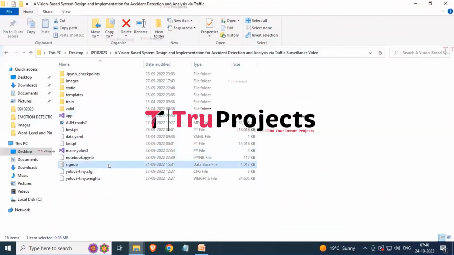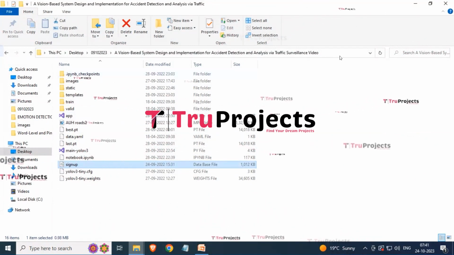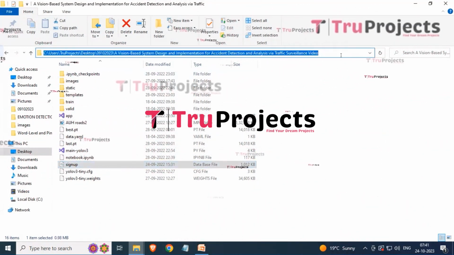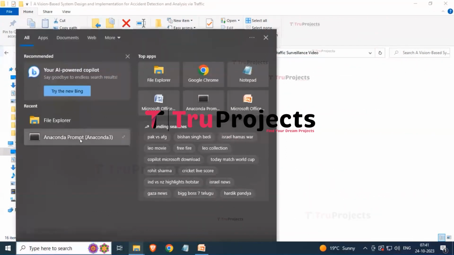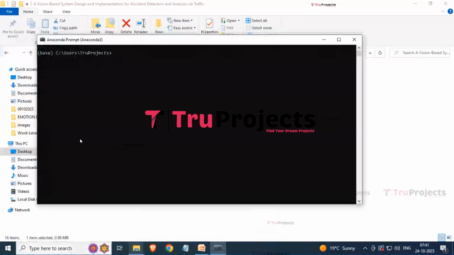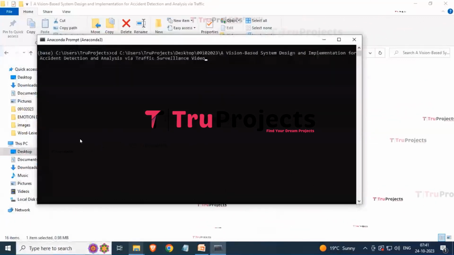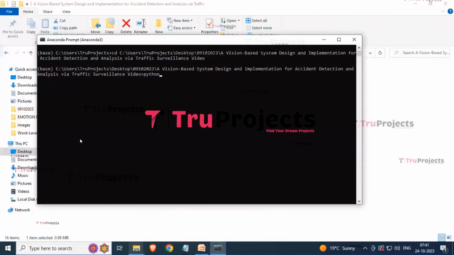Next here we have the signup.db file. This file appears to be the database file which is used to store the information. So now just click over here and copy the path. Open the Anaconda prompt. Type the cd command followed by a space and just paste the path over here and now hit the enter button. Now type python app.py and hit the enter button.